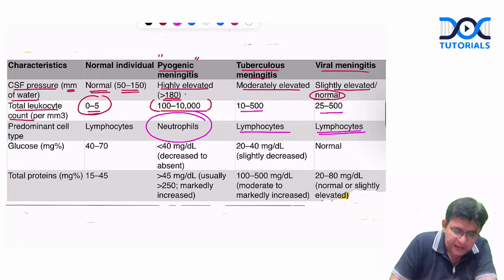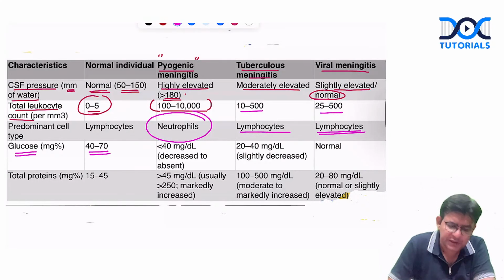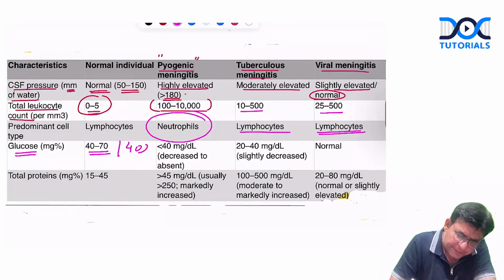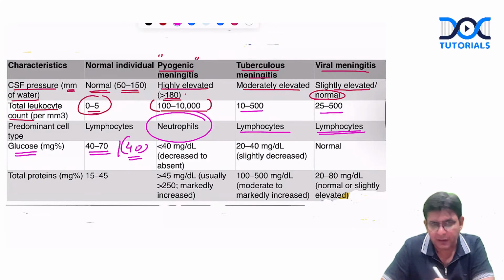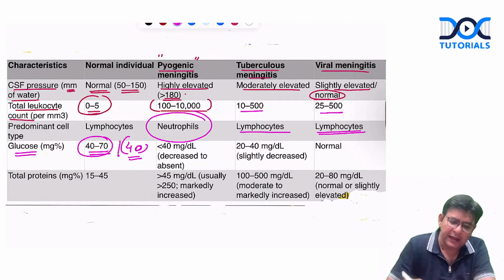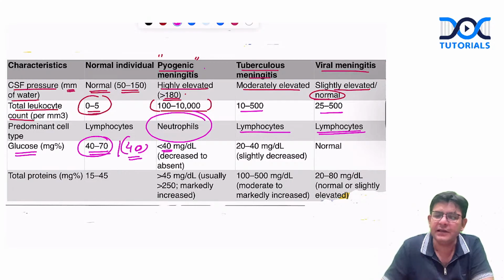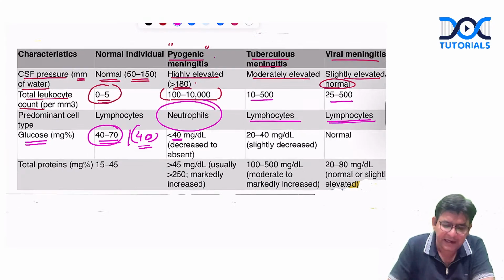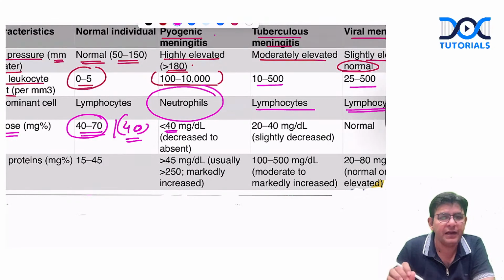As far as the glucose is concerned, the normal range is 40 to 70 mg per dl. You just remember 40. In pyogenic meningitis, it will decrease to less than 40, and it can decrease to which level? It can become 0 also. And why can it become 0? Because bacteria love sugar.